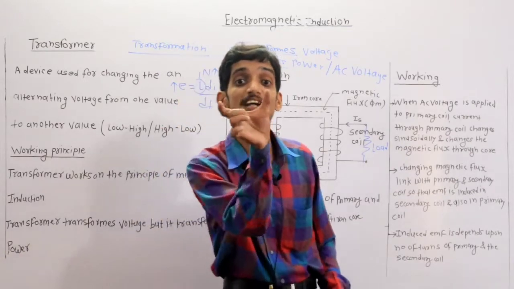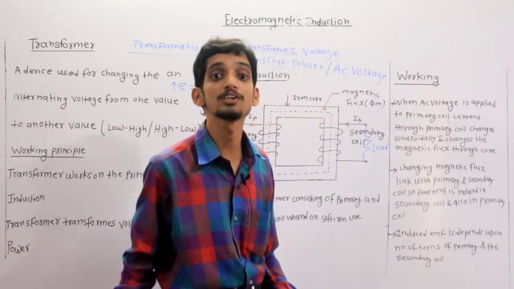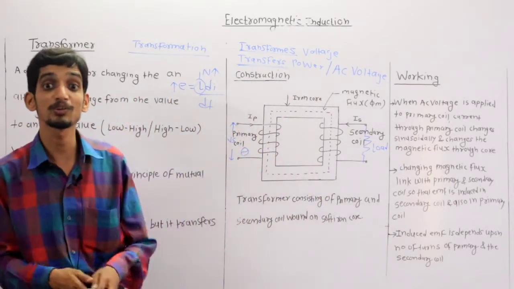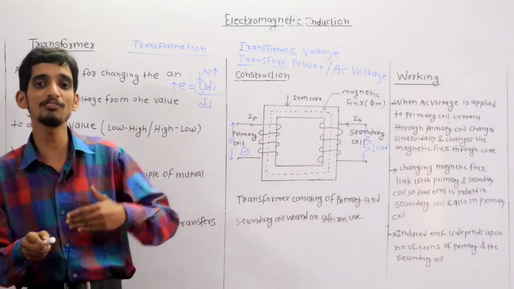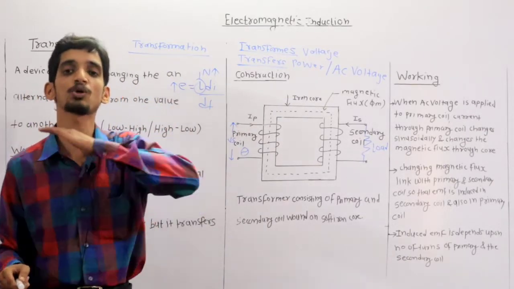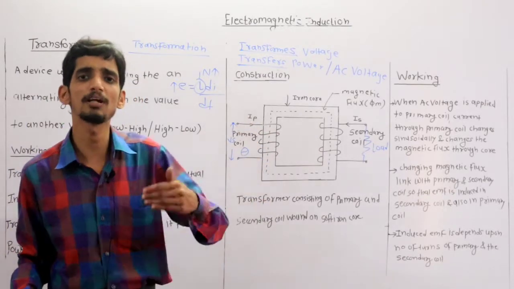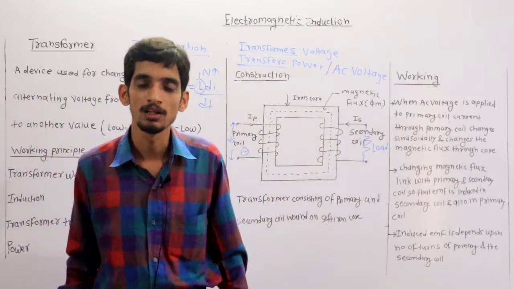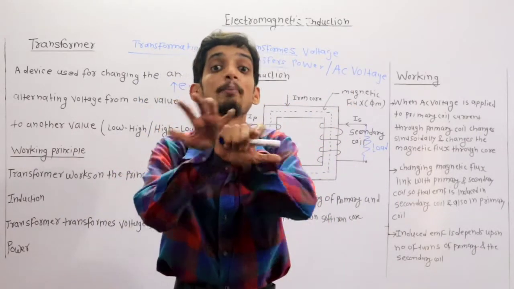It means phi is constant. So d phi by dt is 0. According to Faraday's law, the flux has to change, but for DC current the flux does not change. Flux is constant. That's why the EMF induced in the primary winding is 0. That's why the winding gets short circuited and the winding will burn out.